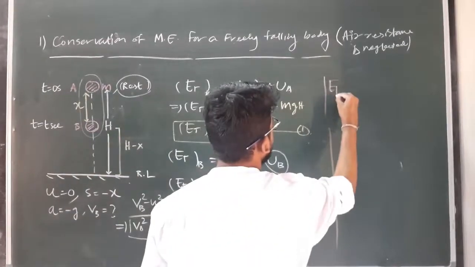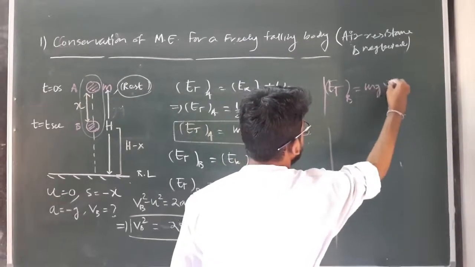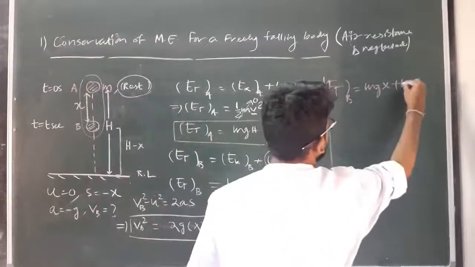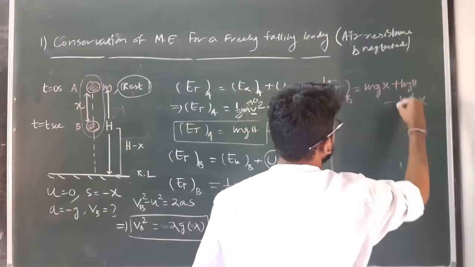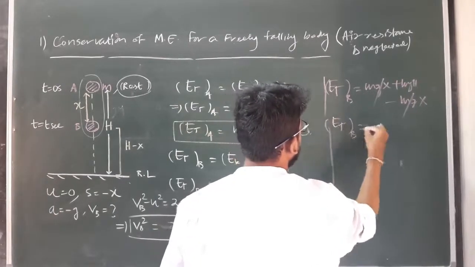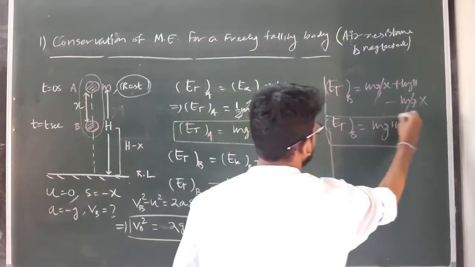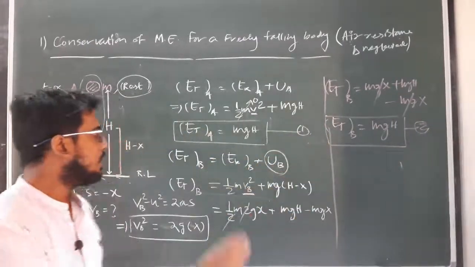So E total at B equals mgx plus mgh minus mgx. So mgx will get cancelled. So E total at B again equals mgh. Equation 2.